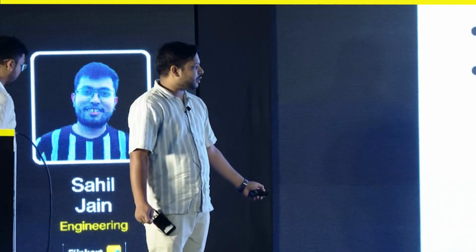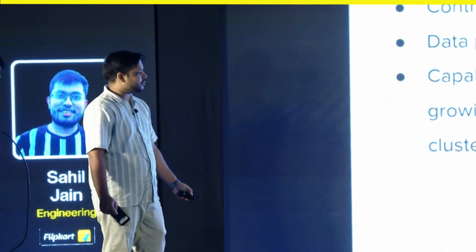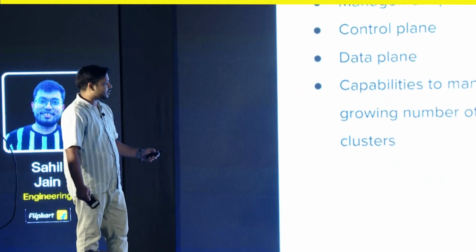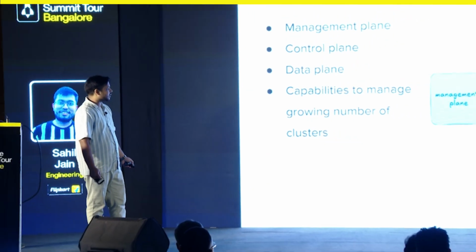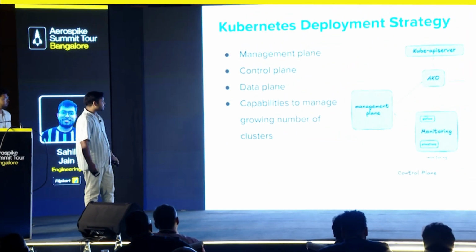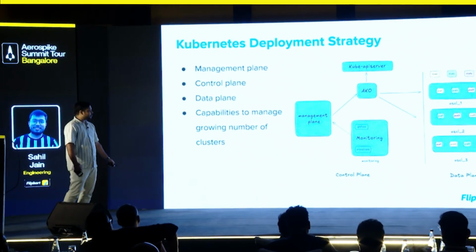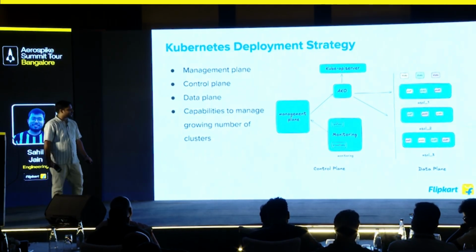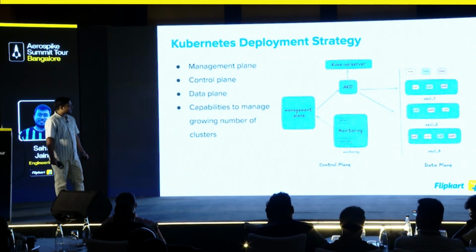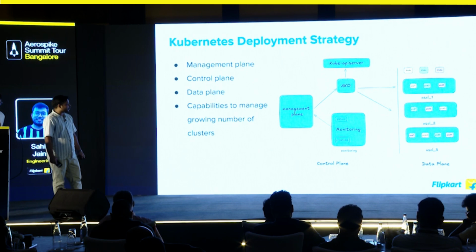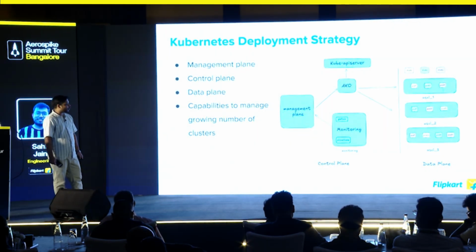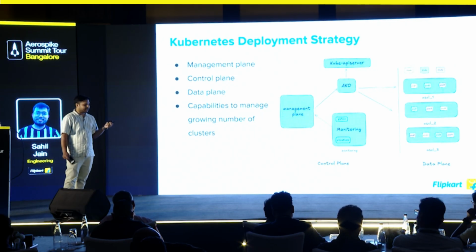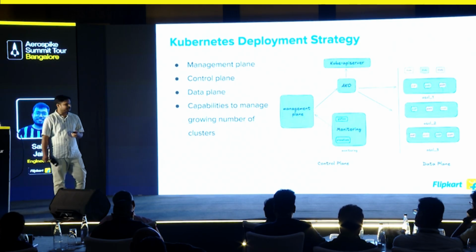There is also a management plane application, which continuously monitors the Prometheus metrics and takes certain decisions through AKO. The other part is the data plane, where we have Aerospike clusters hosted. These Aerospike clusters are created using AKO, and these are on Kubernetes. These clusters are hosted on nodes, and one node may contain multiple pods of any Aerospike cluster. So that's how we set multi-pod per host to true.